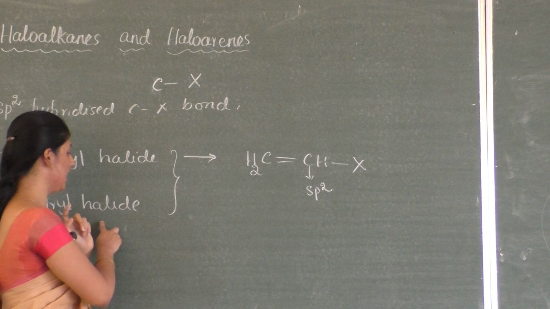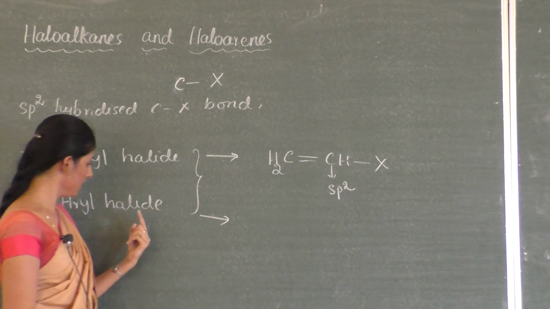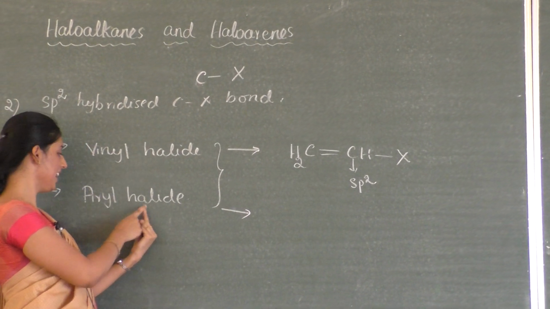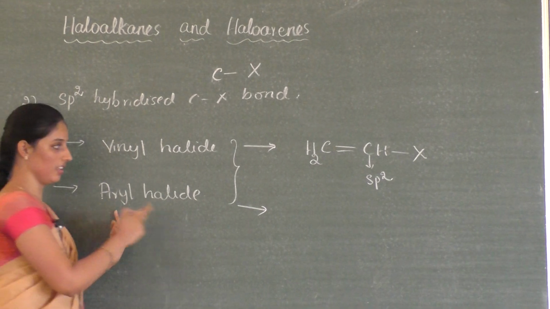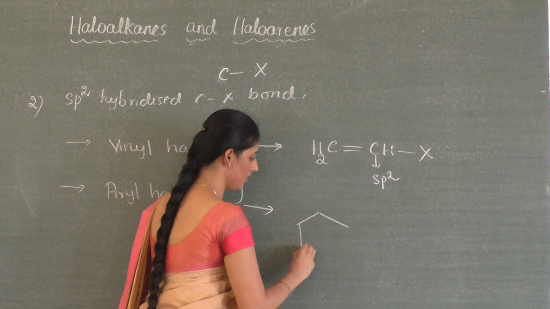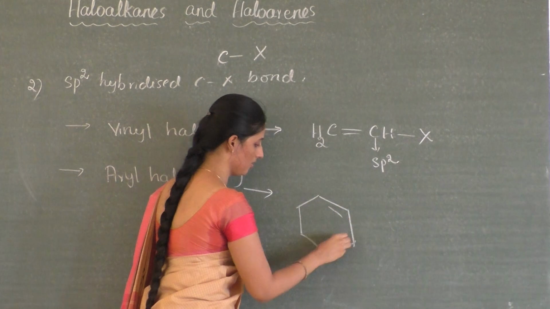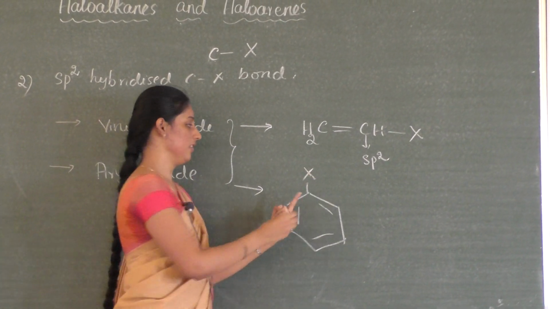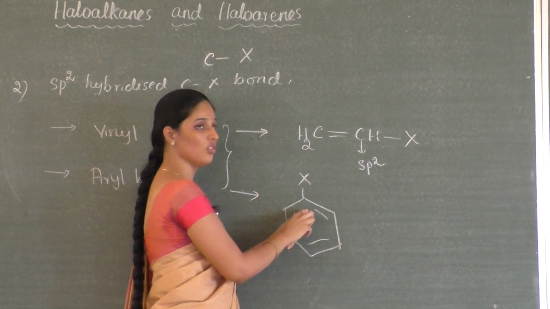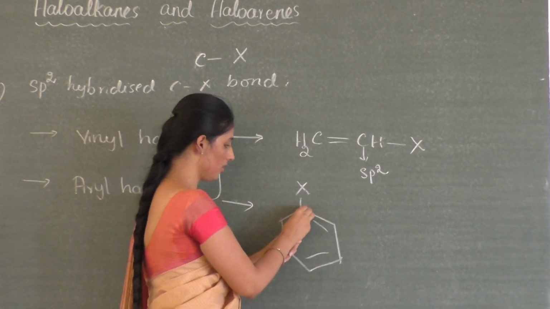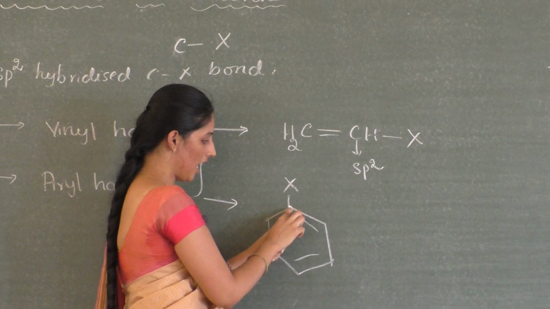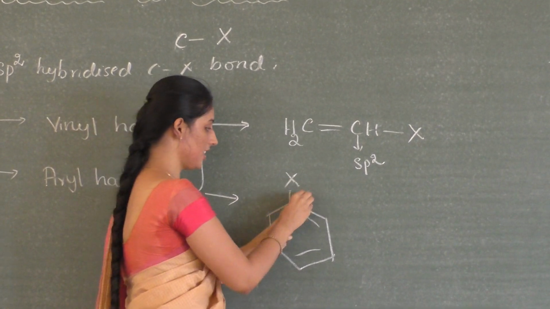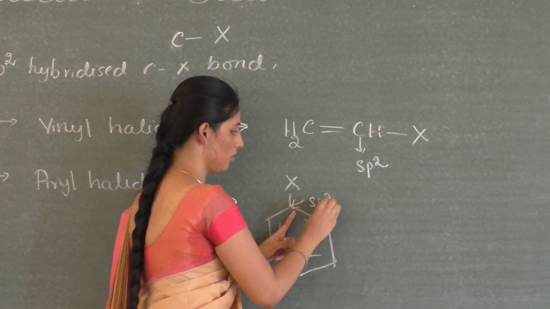And what about aryl halide? Here halogen is directly attached to the aromatic ring. So if you write a compound like this, the halogen atom is directly attached to the aromatic system. So this carbon, the carbon to which the halogen atom is attached, is sp2.